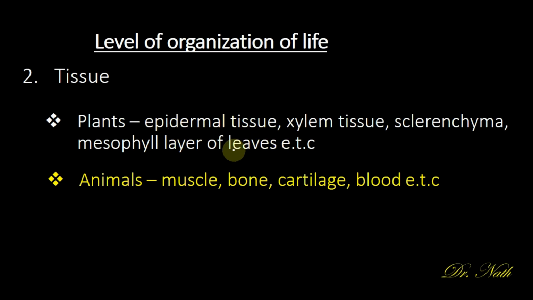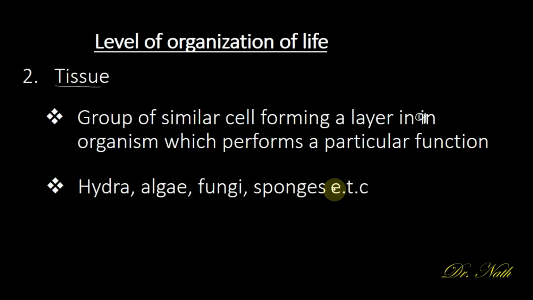While in animals, examples of tissues are your muscle, your bone, the cartilage in joints, and your blood. So whenever we have a group of similar cells forming a layer in an organism which perform a particular function, that is called a tissue.